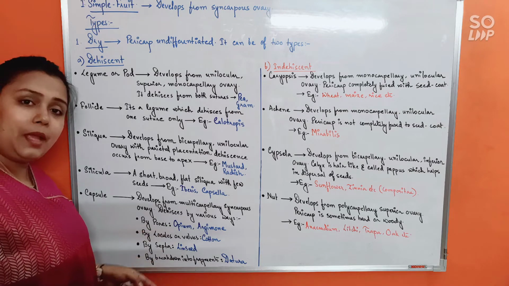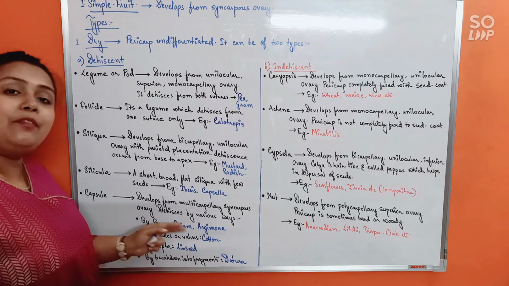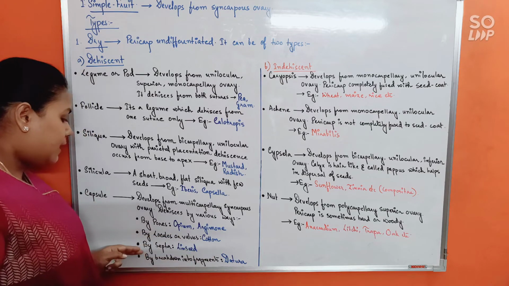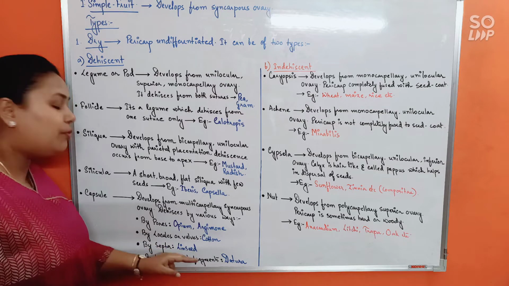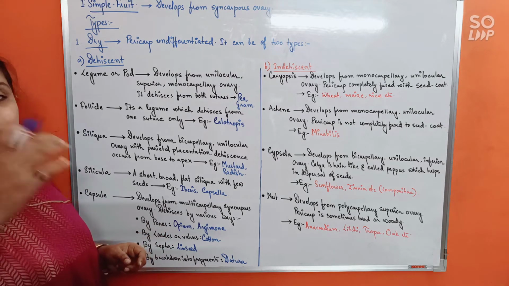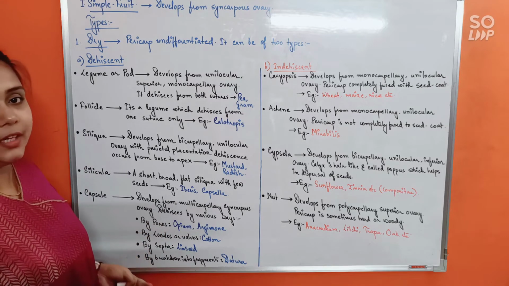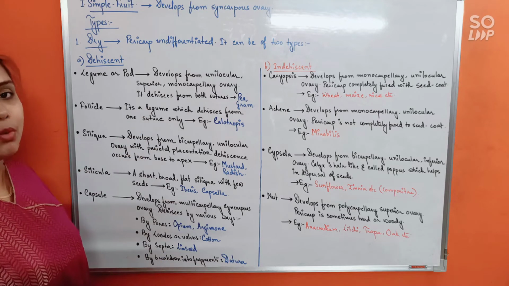Example is opium and argemone. Next, by locules or valve formation, that will be observed in cotton. Next, by septa, that is in linseed, and by breakdown into fragments. The fruit itself will break down into certain sections or fragments. That would be occurring in datura. Okay, so these examples are very important.